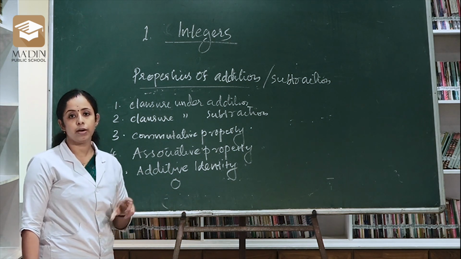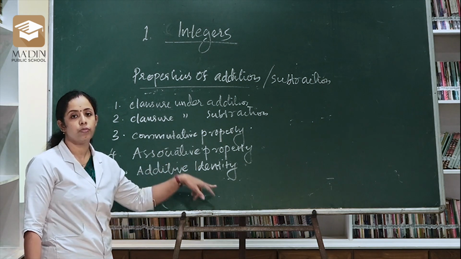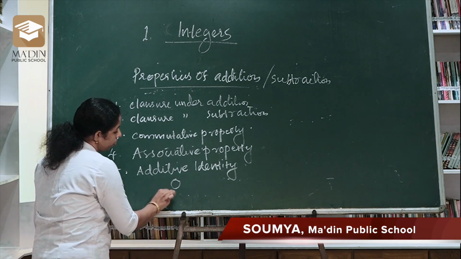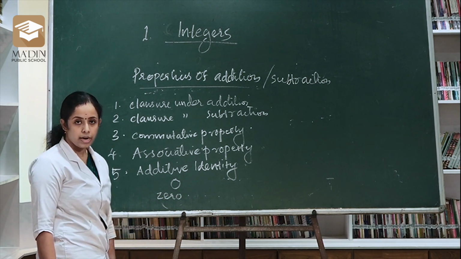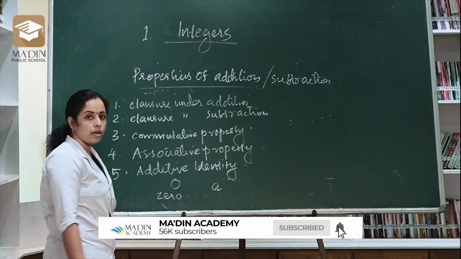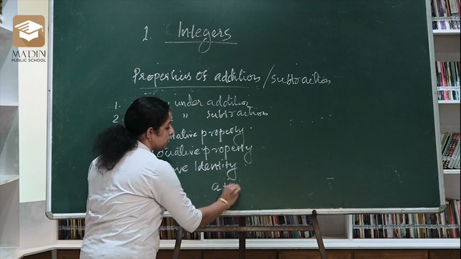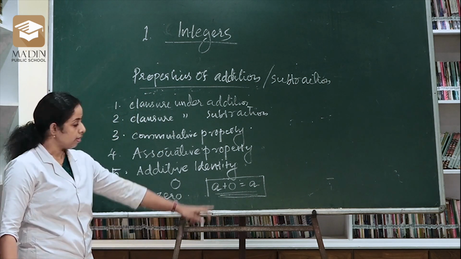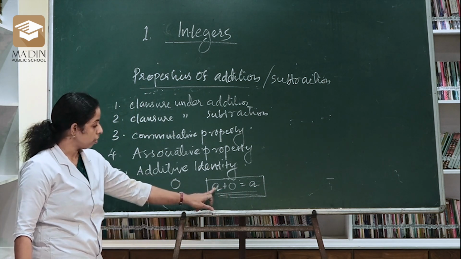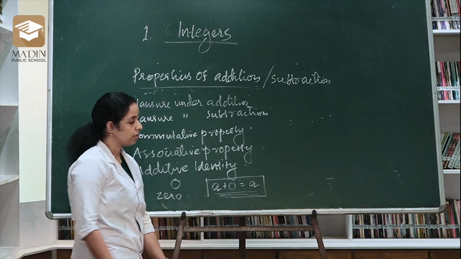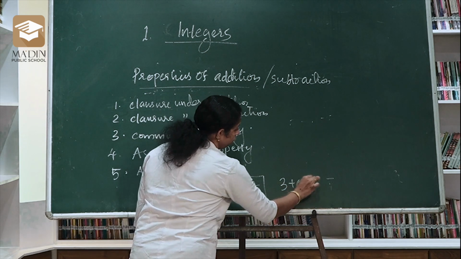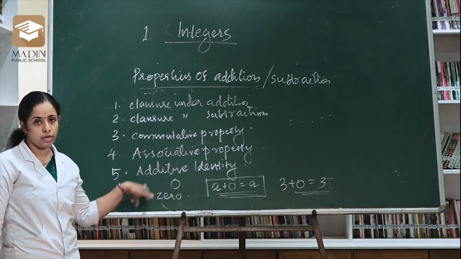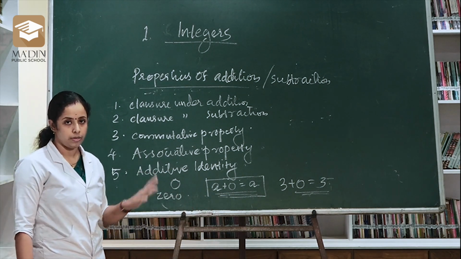That means if any number is added with 0, then you will get the same answer. So we can say 0 is the additive identity. Let's take an integer a, then a plus 0 is equal to a. If any integer is added with 0, then you will get the same integer a. For example, 3 plus 0, you will get 3. So this is the last property, additive identity. 0 is the additive identity.